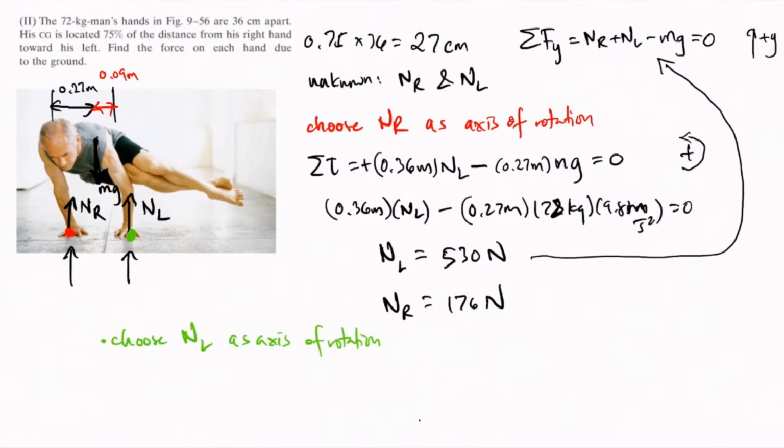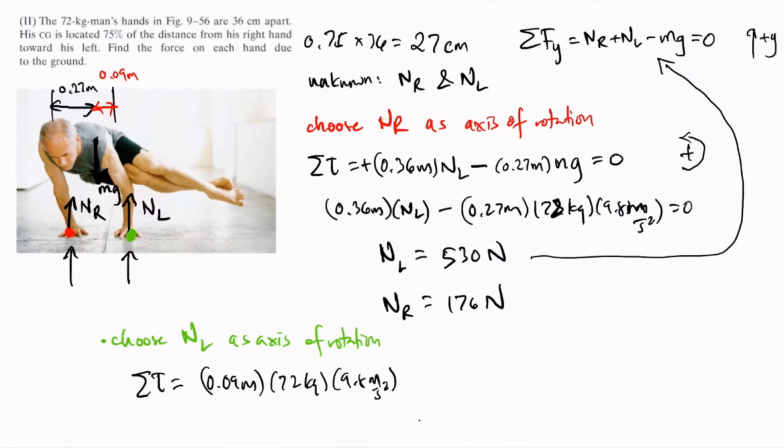we have an equation for the torque as the following. So sum of torque equal to, first force is the center of gravity or the gravitational force, and that causes a counterclockwise rotation, which means that that's a positive rotation or positive torque. And this time it's 0.09 meters from the left hand. So that's 72 kilograms times 9.8 meters per second squared.